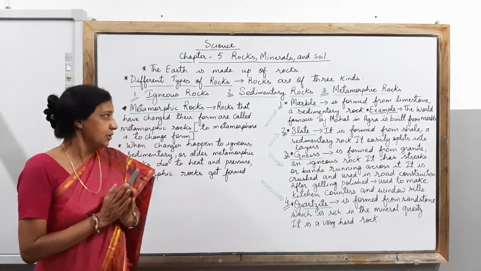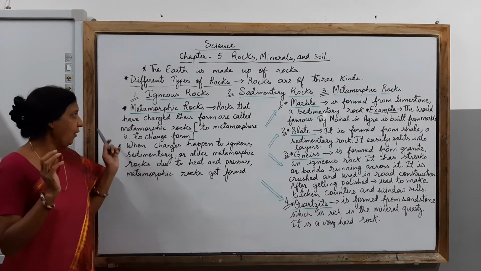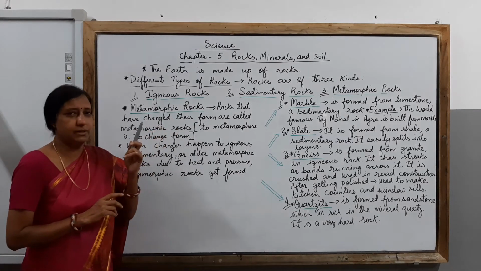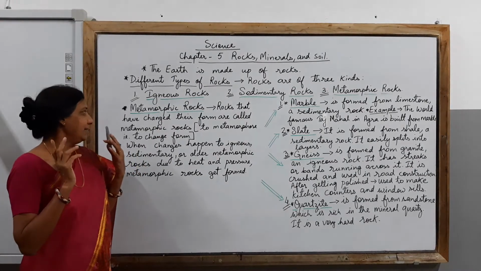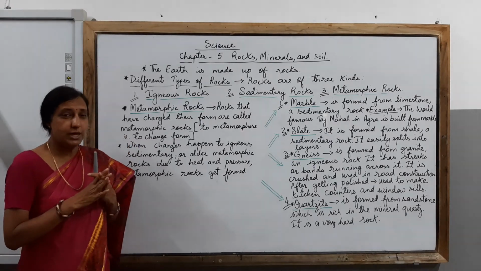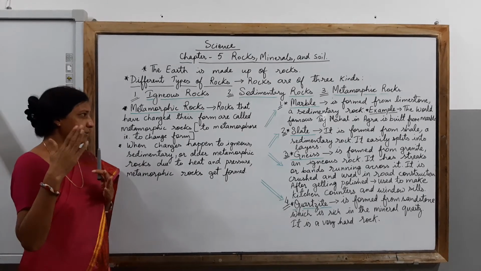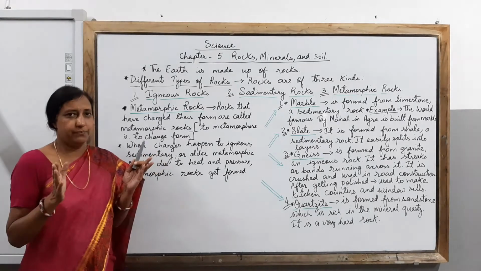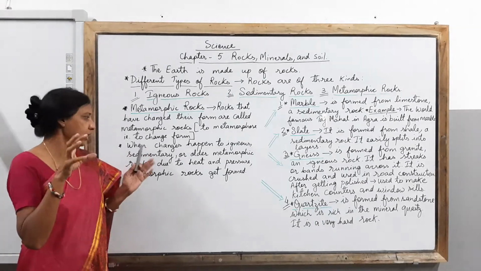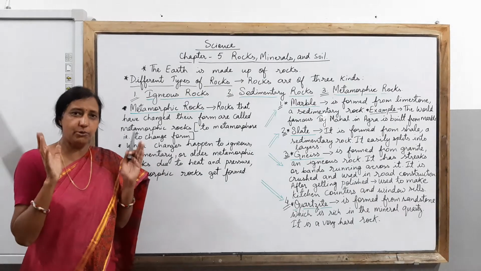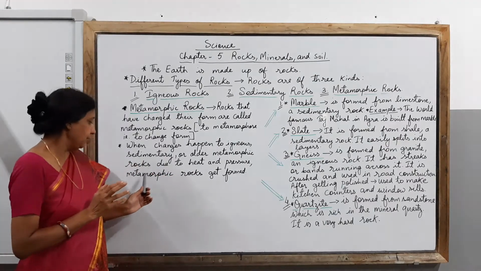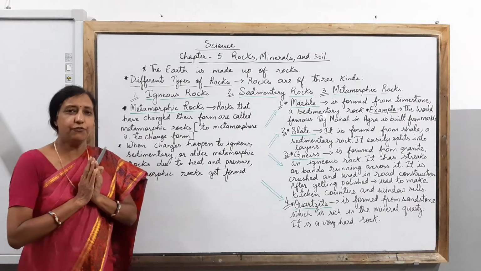Clear, children? I hope you have come to know about all the things which I have shared with you in this class today about metamorphic rocks. The rocks that have changed their form are called metamorphic rocks. And what do we mean by metamorphose? To change its form. Clear? Do not forget this. When changes happen to igneous rocks, sedimentary rocks, or older metamorphic rocks due to heat and pressure, metamorphic rocks are formed.